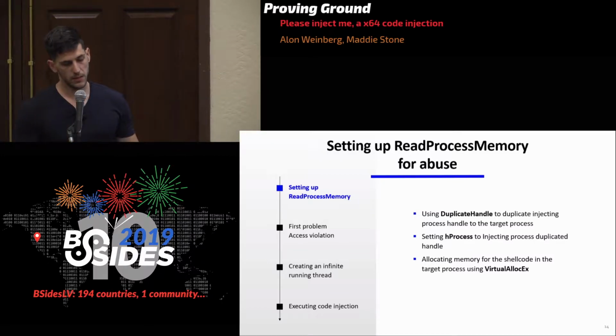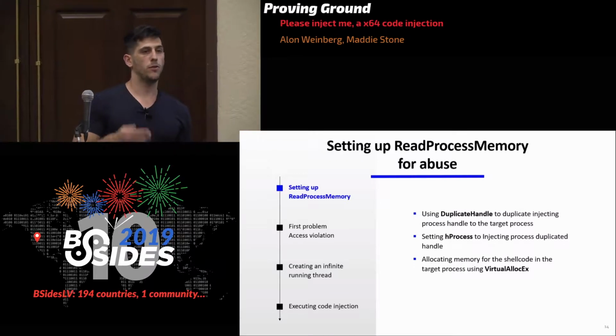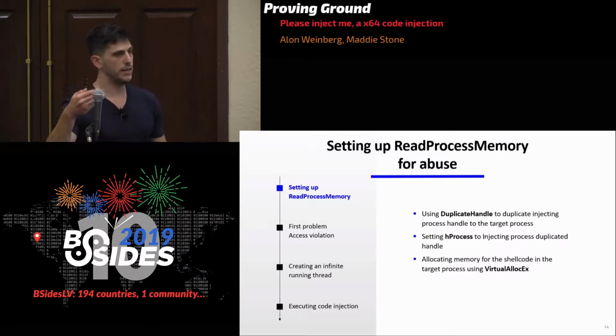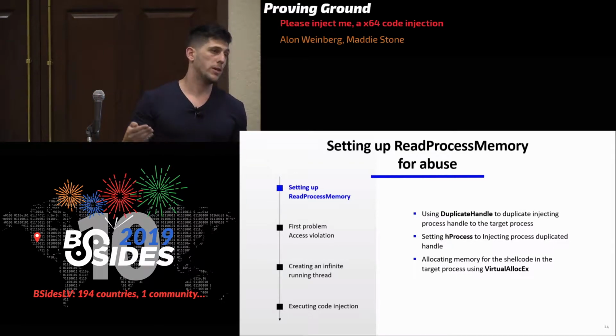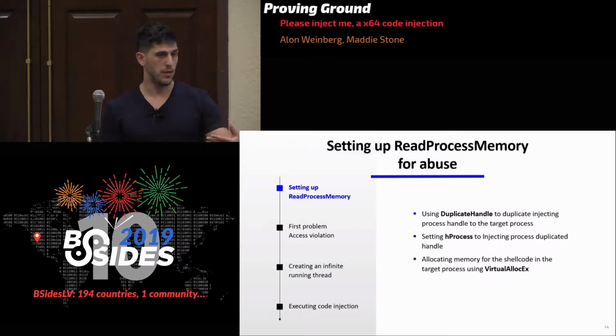After that, we are going to allocate memory for our shellcode. If we look at all the parameters, as we said, we have hProcess, the handle of the process. We know where the shellcode resides because it's in the injecting process. The buffer we want to copy to is going to be the memory we allocated. The size is going to be the size of the shellcode, and lpNumberOfBytesRead is going to be null because we're going to have a dummy stack.